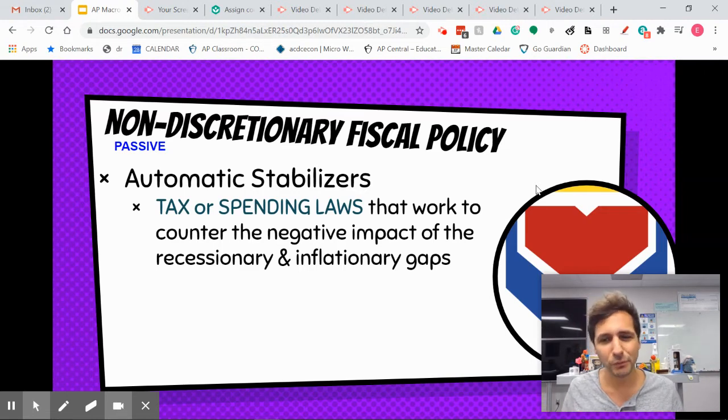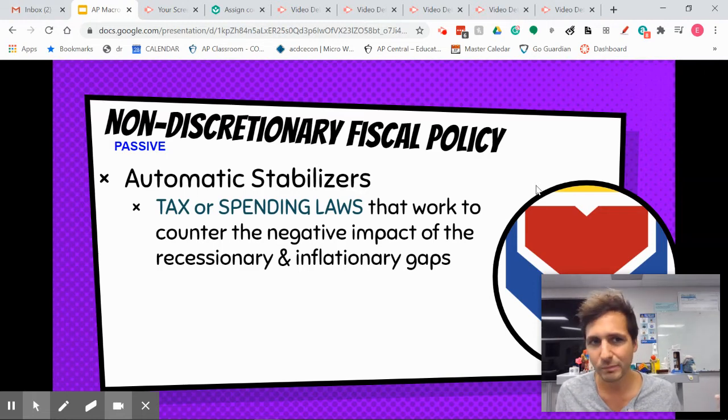And same thing happens in inflationary gaps. When we have an inflationary gap, fewer people get those transfer payments, which means that there's a reduction in consumption, which has a slight contractionary impact on our economy when we need it. And same thing with taxes. When people are making more money in an inflationary gap, taxes rise, which contracts our economy a little bit and helps.